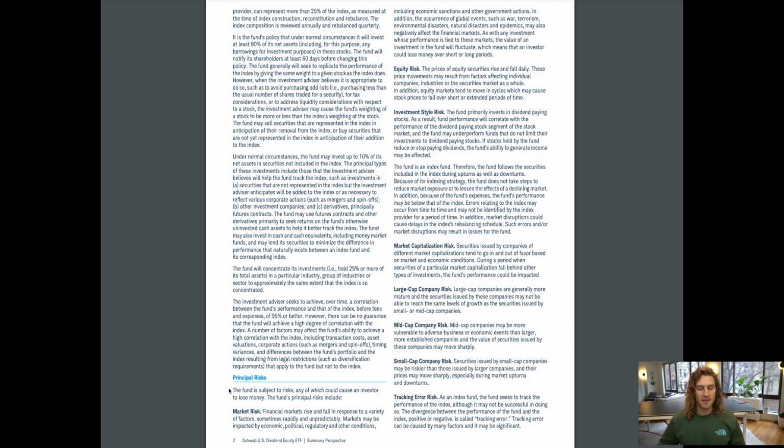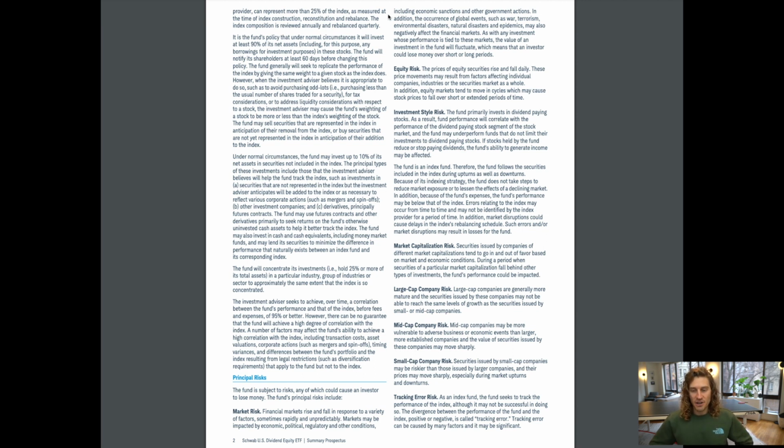Principal risks. The fund is subject to risks, any of which could cause an investor to lose money. The fund's principal risks include market risk. Financial markets rise and fall in response to a variety of factors, sometimes rapidly and unpredictably. Markets may be impacted by economic, political, regulatory, and other conditions, including economic sanctions and other government actions.